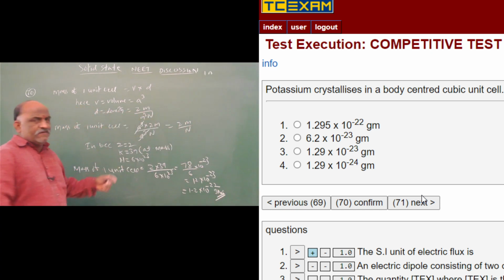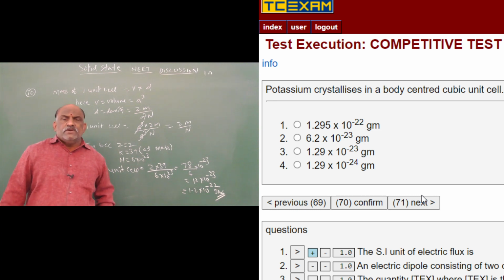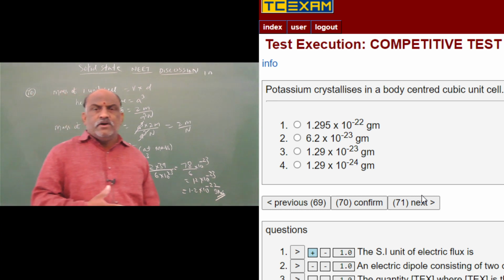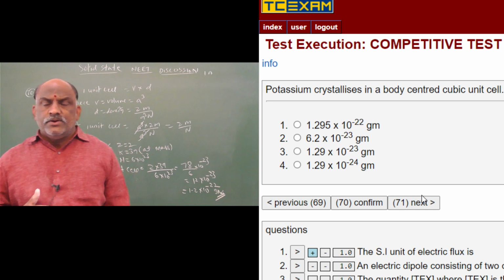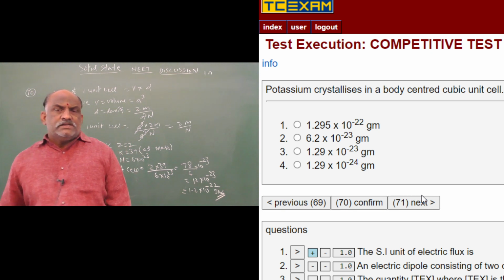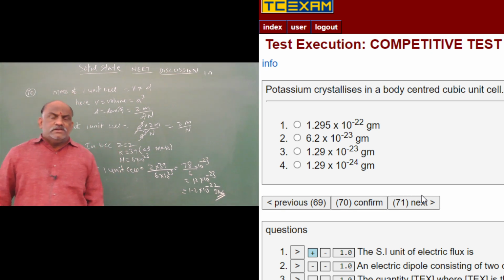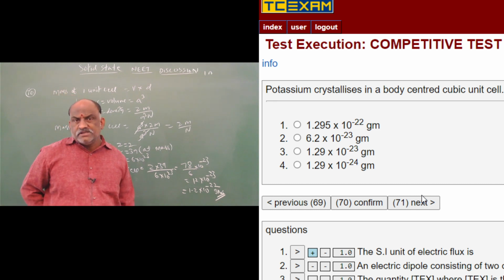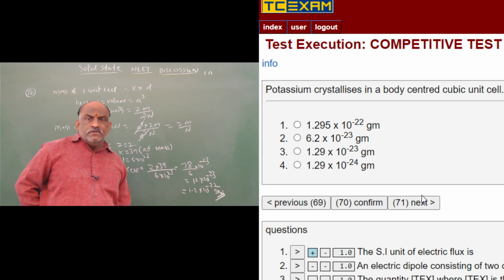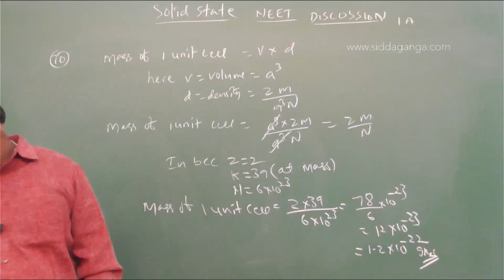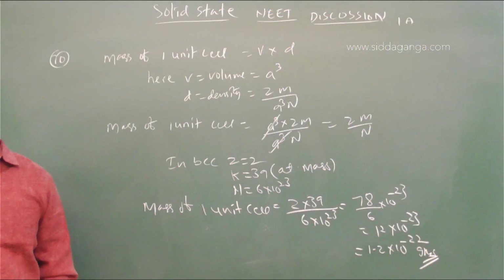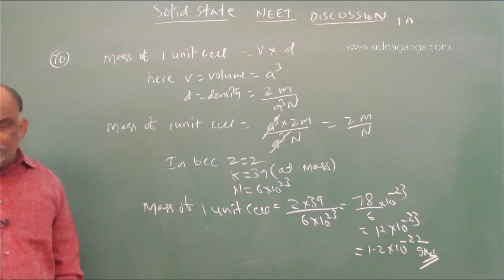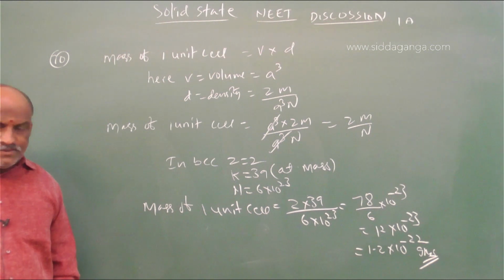This was the process to find the mass of one unit cell, which is volume into density. Volume is a cube. Density is Zm by a cube. The a cube gets cancelled. Then what do we get? Zm by N. Z for BCC is 2, M is 39, the atomic mass of potassium, and N we know is 6 into 10 power 23. So the answer is 1.2 into 10 power minus 22. It is the first option.